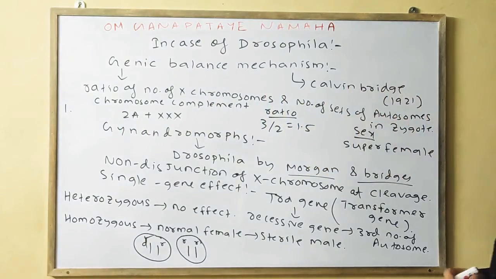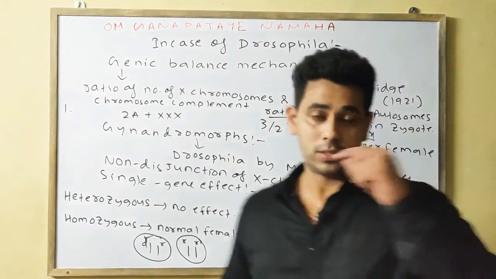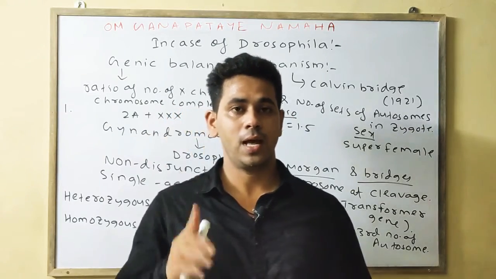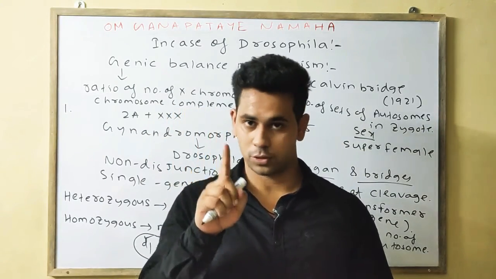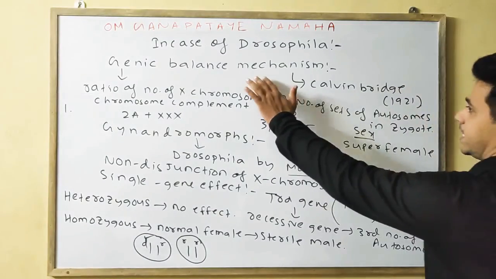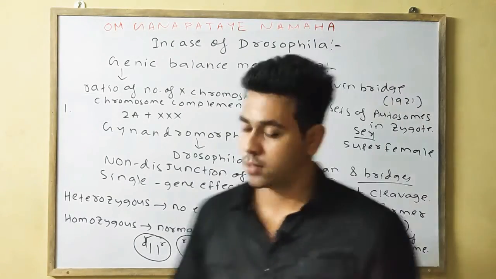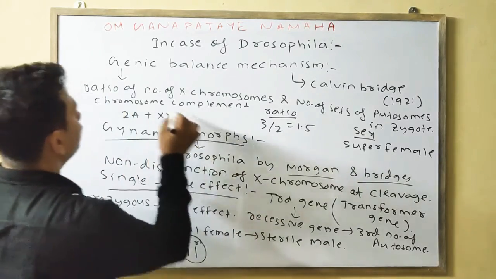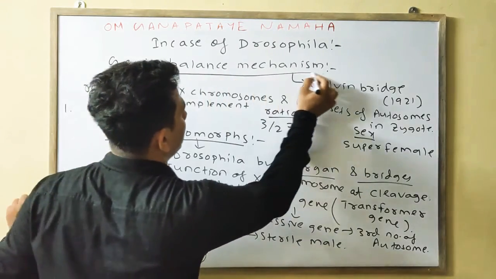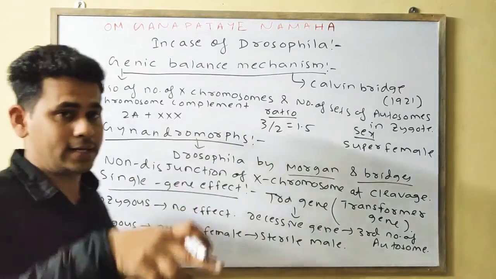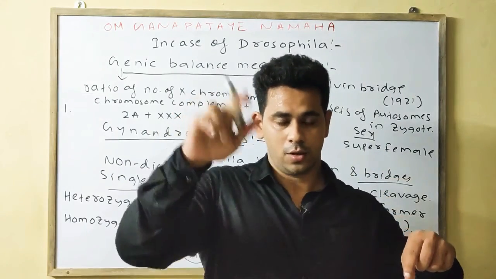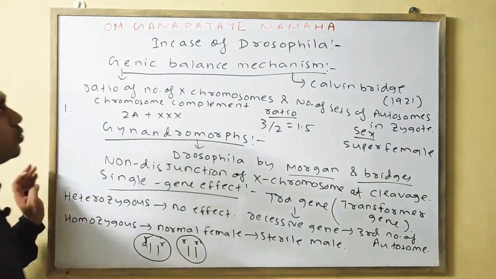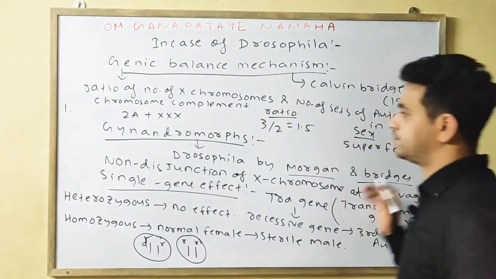Okay. So in the case of Drosophila, please check whether I have told 4 portions or 3. Once again I am telling, in Drosophila 4 portions are present. First is the chromosomal mechanism, second is the genetic balance mechanism, then gynandromorph. Last is your single gene effect. Please check whether I have told 3 or 4. If 4, then it is fine. If 3, please add that point in the skeleton or format of the first long question. So this is all about Drosophila. Please note it down.